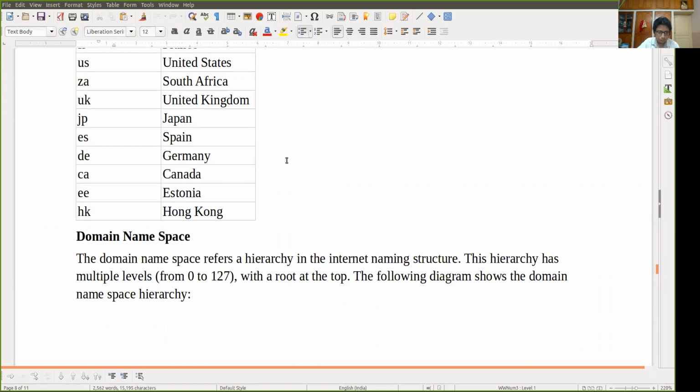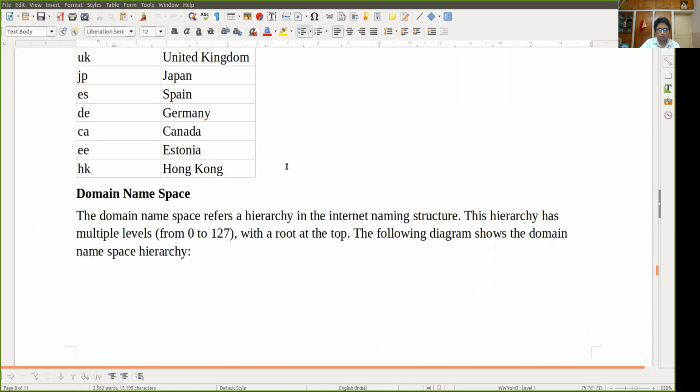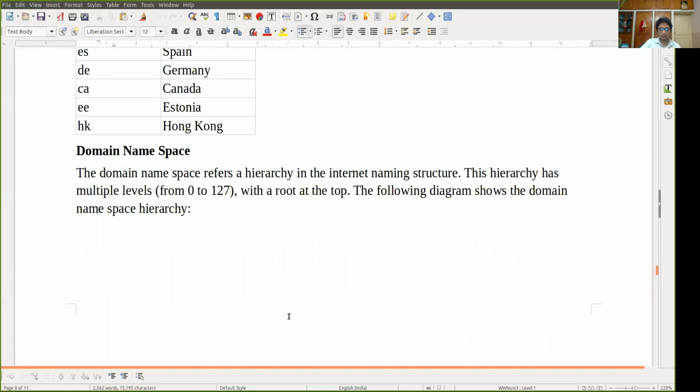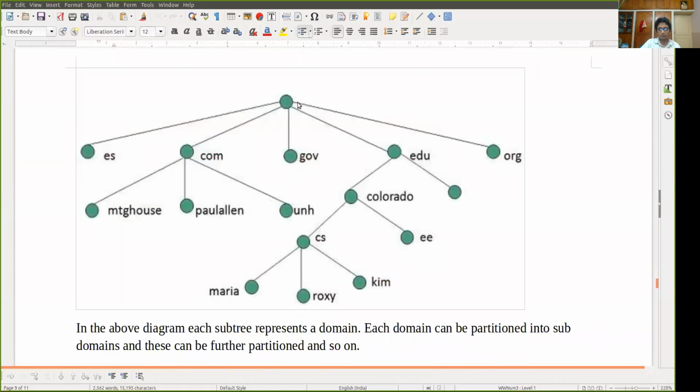Now the domain name space refers to a hierarchy in the internet naming structure. This hierarchy has multiple levels from 0 to 127, with a root at the top. It is like a tree actually. The following diagram shows this. Suppose this is the root node, then under the root these are the nodes, and then these are the leaf nodes. In this way it is there.